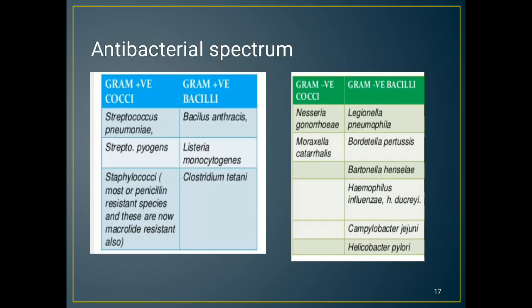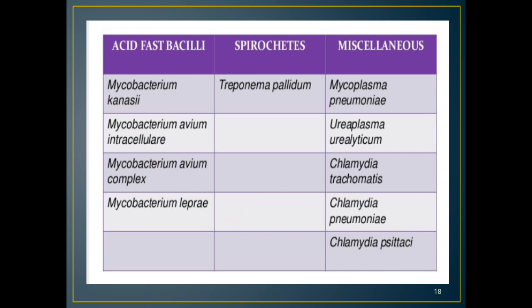This is the antibacterial spectrum. Mostly gram-positive cocci like Streptococcus pneumoniae; gram-negatives like Campylobacter jejuni, H. pylori and Bordetella pertussis; some other organisms, the acid-fast bacilli, mainly Mycobacterium avium complex and Mycobacterium leprae; and miscellaneous categories, for example Chlamydia pneumoniae and Chlamydia psittaci. These are the main antibacterial spectrum.